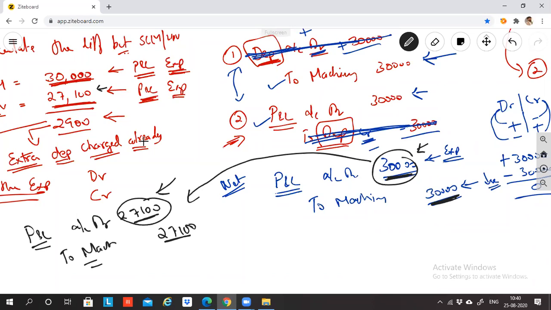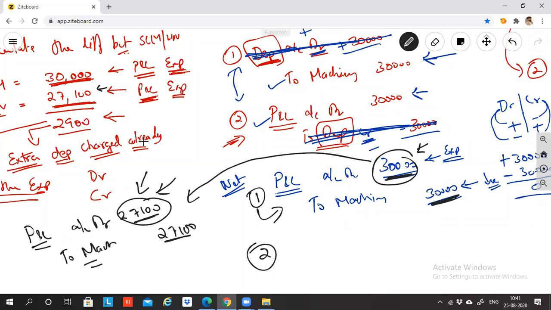Apply your mind and tell me what journal entry. This journal entry is already passed. I should pass a second journal entry in such a way that when you combine it with the first two entries, it automatically comes. So machinery account debit to P&L.